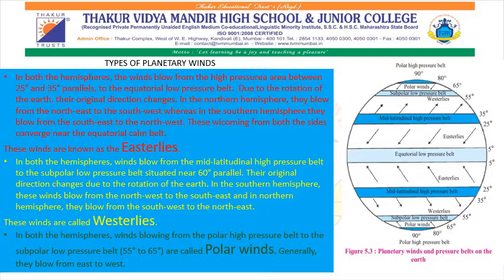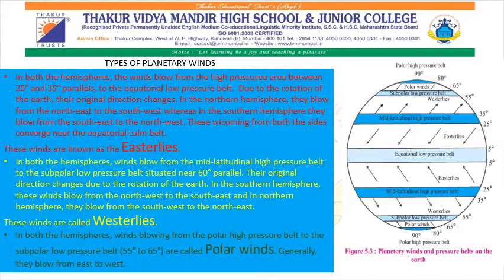Now let us see the types of planetary winds. Those are easterlies, westerlies, and polar winds. The winds blow surrounding the equatorial area, that is from 25 degree to 35 degree parallels. They blow from high pressure area to the low pressure area. Due to the rotation of earth, their direction changes. In northern hemisphere, the direction is northeast to southwest, whereas in southern hemisphere, the direction is southeast to northwest.